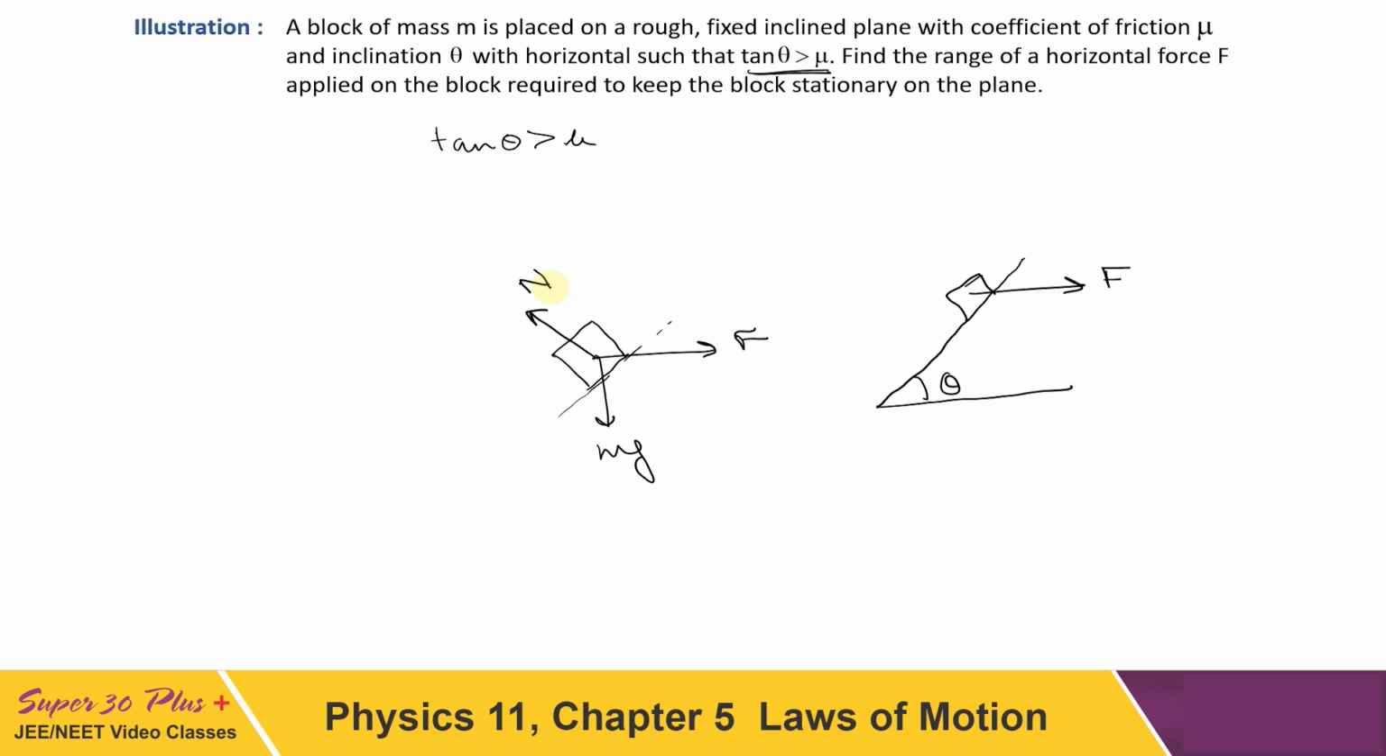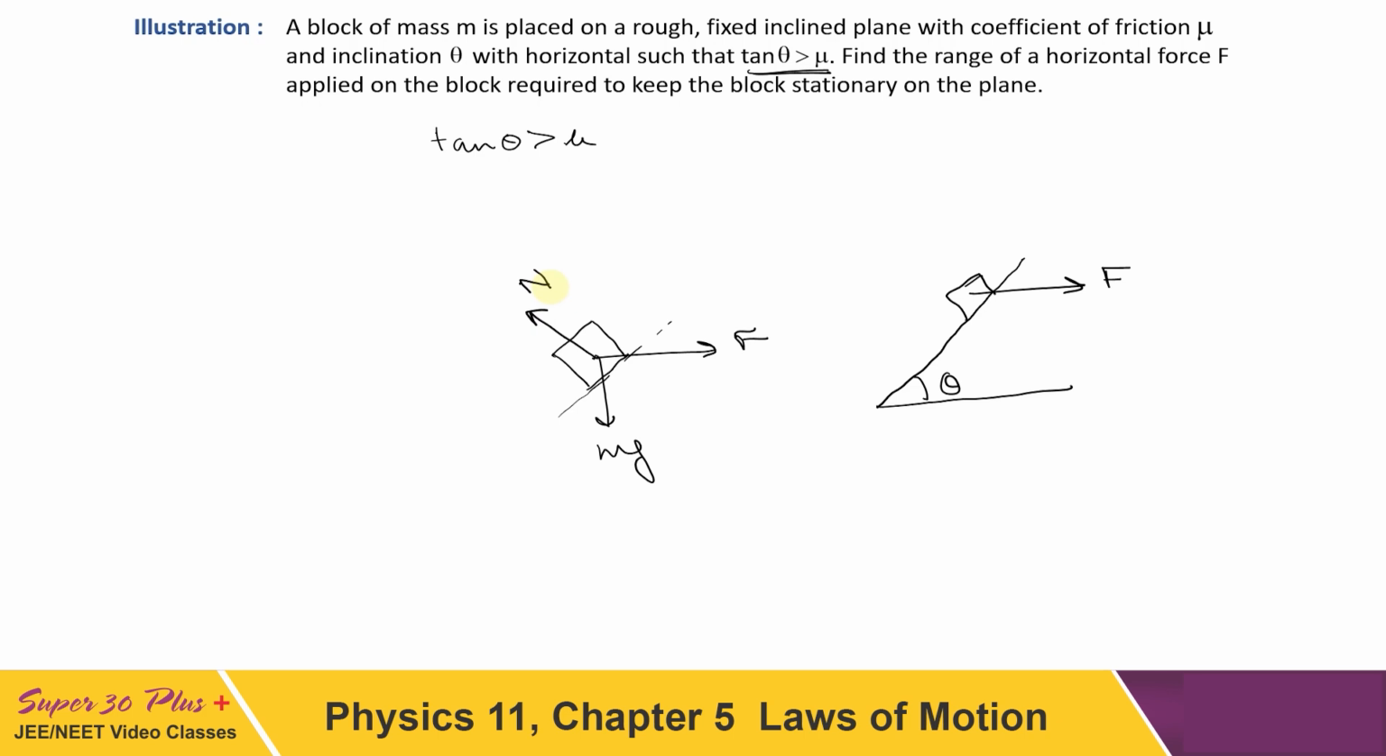So we can consider both the directions of friction possible, because if it has a tendency to move downward, then friction will be in the direction up the incline, and if it has a tendency to move up the incline, then friction will be down the incline. So we have to consider both the directions of friction to get the entire range.